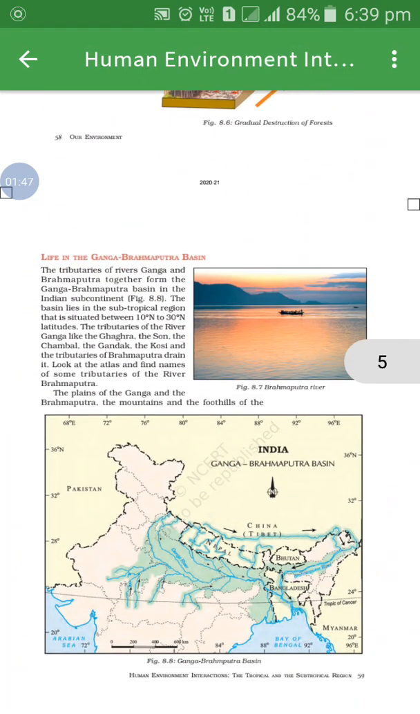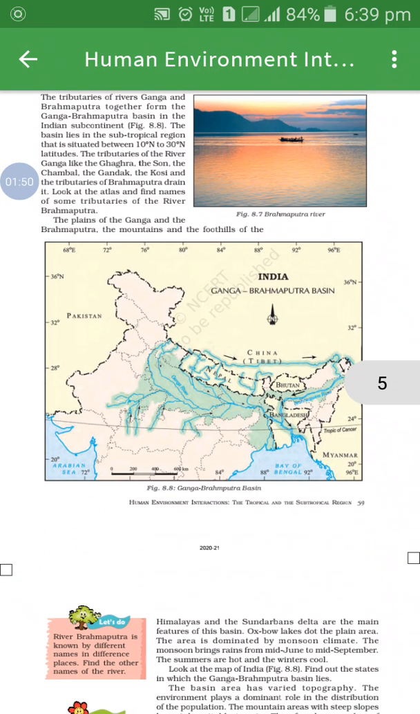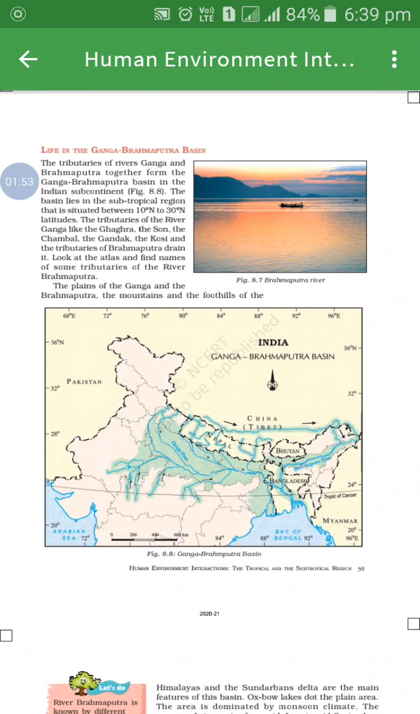Next, we are going to see life in the Ganga-Brahmaputra basin. The tributaries of the river Ganga and Brahmaputra together form the Ganga-Brahmaputra basin in the Indian subcontinent. Which continent, student? Indian subcontinent. A map is also given in your textbook, figure 8.8. You can observe the map. Even the figure of the Brahmaputra river is mentioned in the textbook.